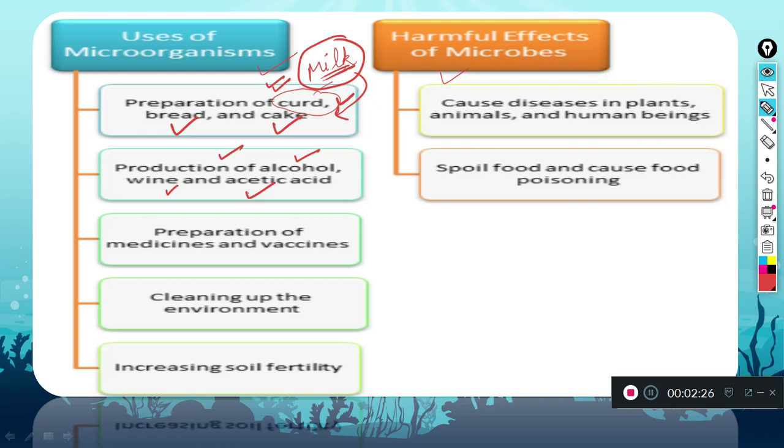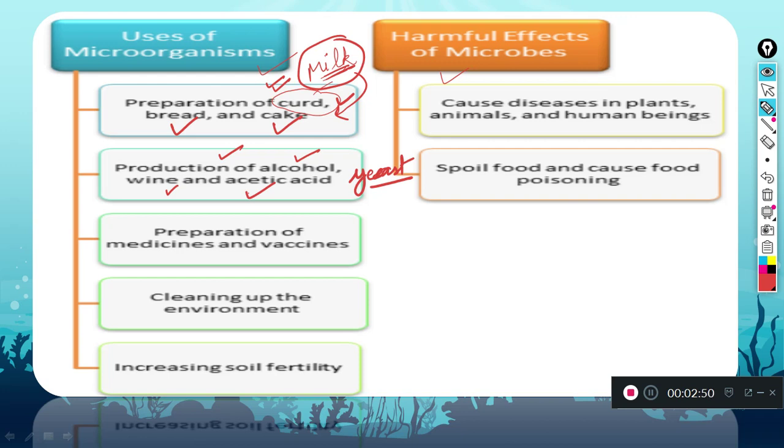We have already studied about production of alcohol and wine through yeast. If you were studying about yeast, you have studied that these can be produced because of yeast. Yeast are doing the fermentation, and because of this fermentation, we are having alcohol and wine.